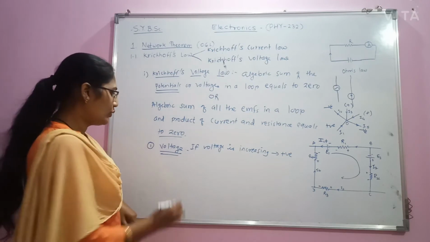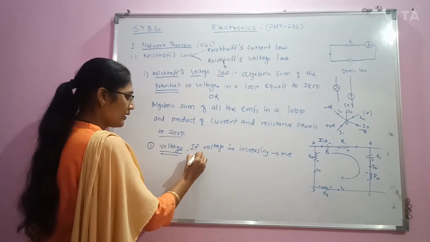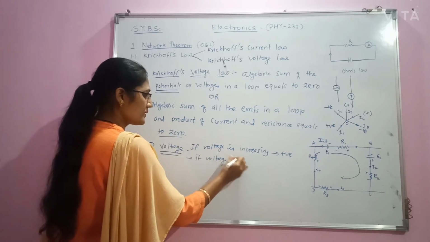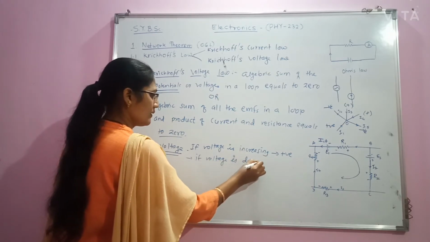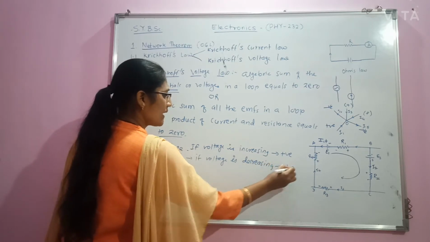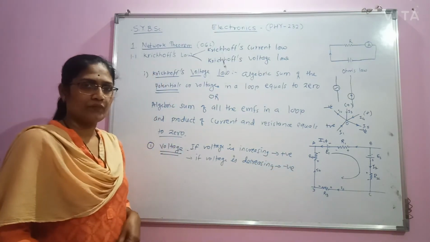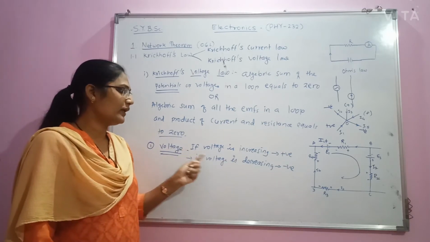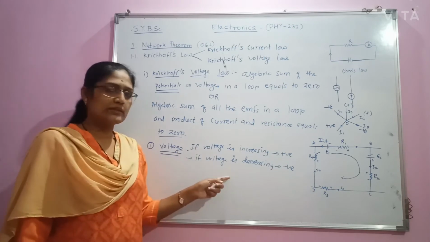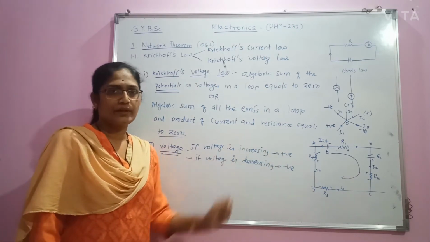If the voltage is decreasing, then it is considered as negative potential. If voltage is increasing, then it is considered as positive, and if voltage is decreasing, it is considered as negative.